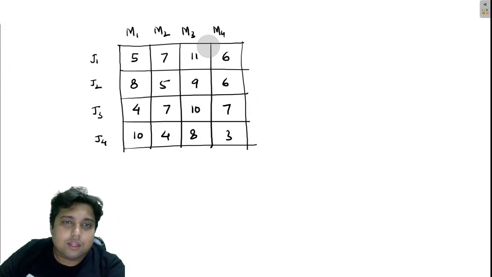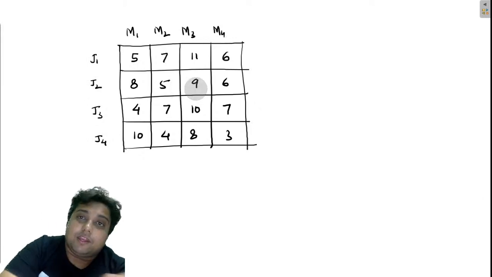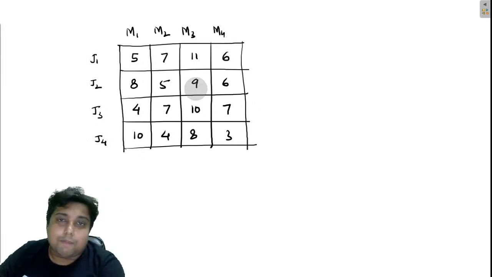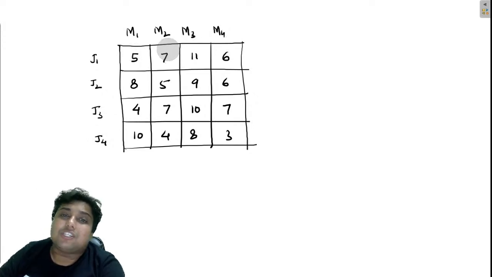I was saying that if somebody asked me to process all these jobs on all these 4 machines in such a way that the total processing time gets minimized, the basic idea I will keep in mind is that I have to process a job on the machine which takes the least processing time with respect to that job, right?